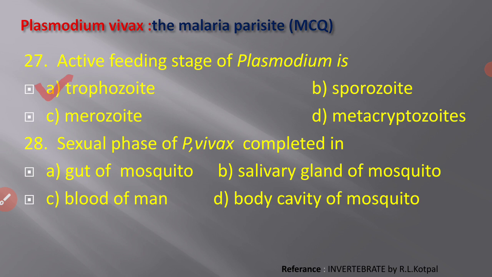Next one, the sexual phase of Plasmodium is completed in. The sexual cycle of Plasmodium is completed in which organism? A, gut of mosquito, B, salivary gland of mosquito, C, blood of man, and D, body cavity of mosquito. So the sexual phase of the Plasmodium is completed in the mosquito, specifically in the gut of the mosquito.